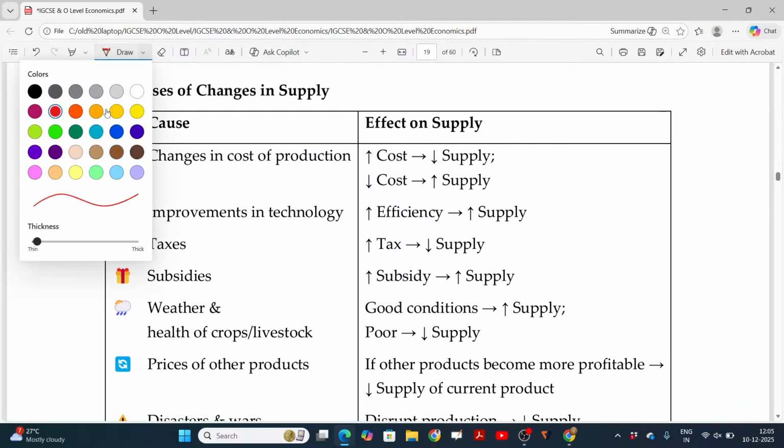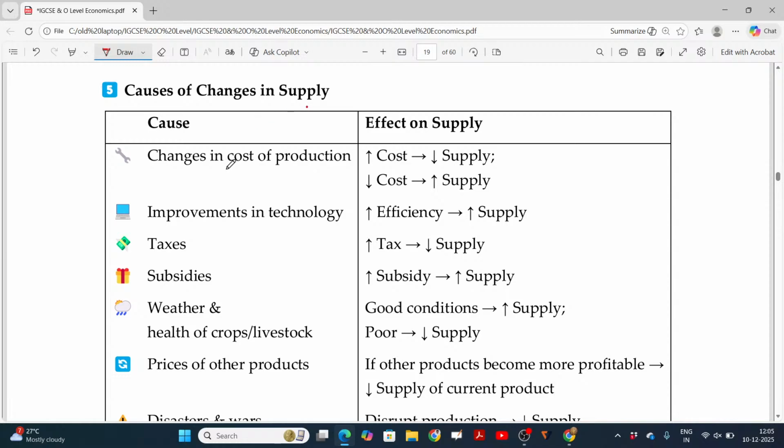Now, causes of changes in supply. Changes in cost of production. If the cost increases, supply decreases, right? Because their profit is decreasing. They want to sell for the same price, but the cost is increasing. I'm not capable of producing at the much discounted price, then it will be very expensive for me. My profit decreases. So cost increases, supply decreases, and vice versa.